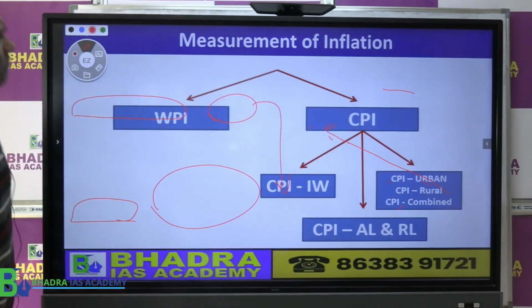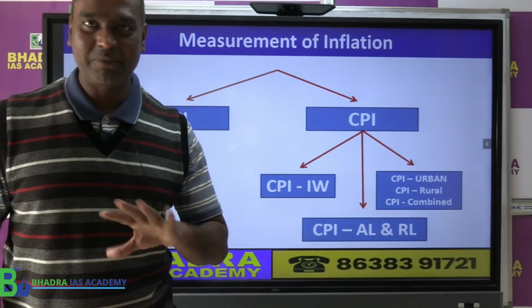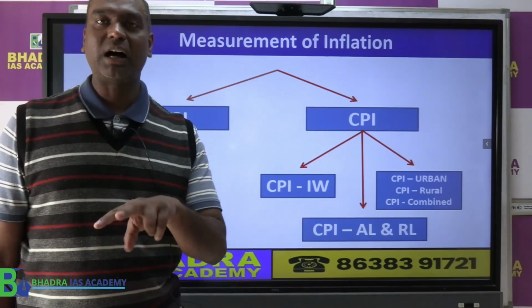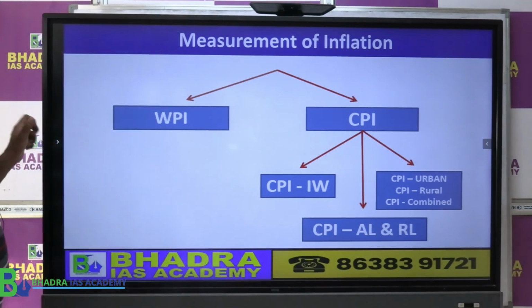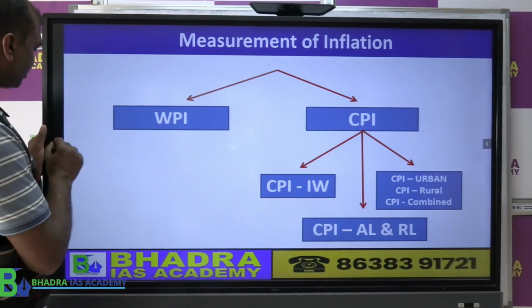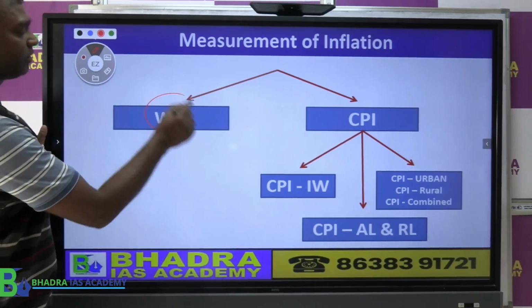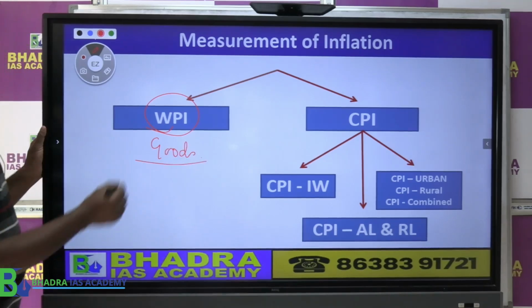Now generally, just for those who are not familiar with the inflation concepts, I am just giving a very brief introduction again to how we measure inflation in India. Normally we have 2 major measurements. One is called wholesale price index, what we call WPI, which considers, as I told already, only goods.